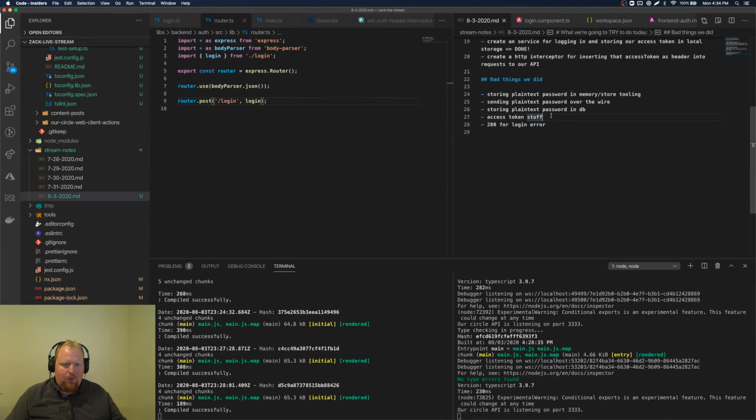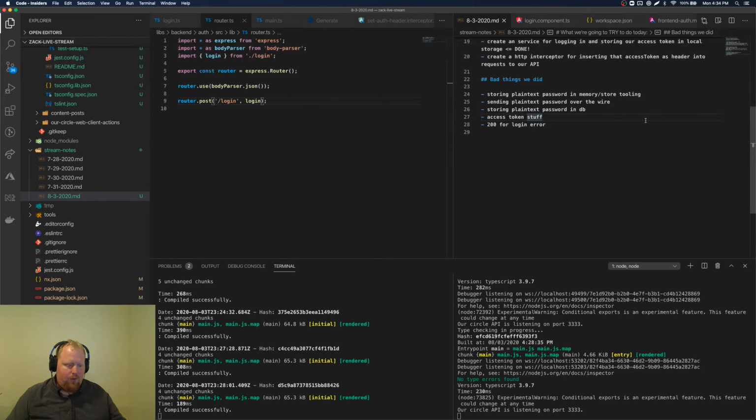There's access token stuff right now. I don't even know if the access token method that we're using right here is the best for our use case. It works out all right. Right now we're not invalidating that access token ever though. Eventually we'll get a logout endpoint that'll erase tokens.